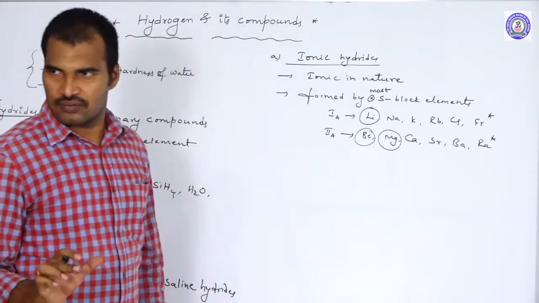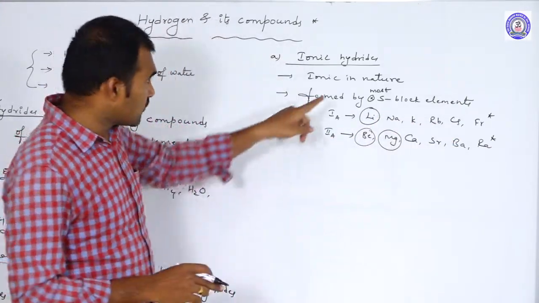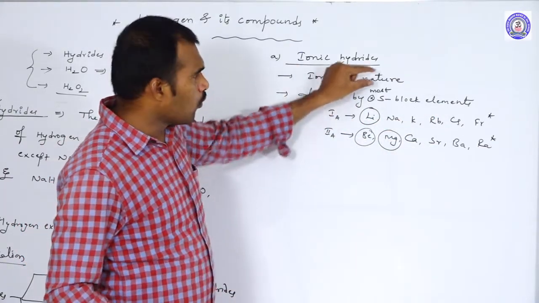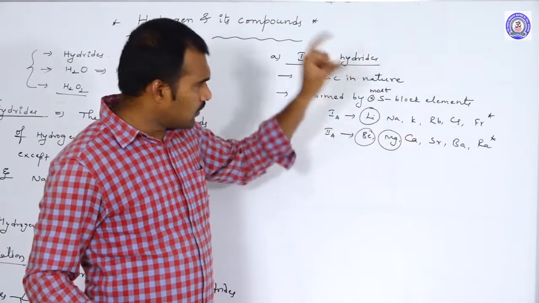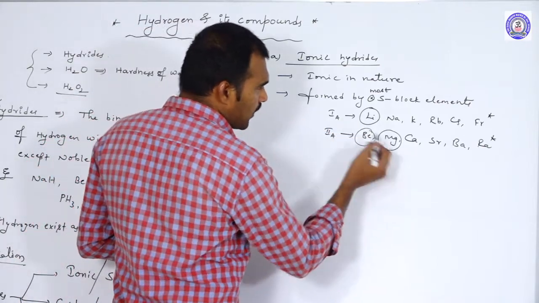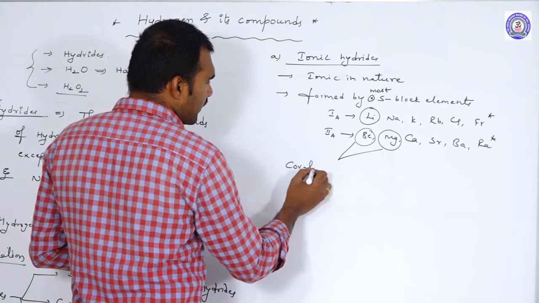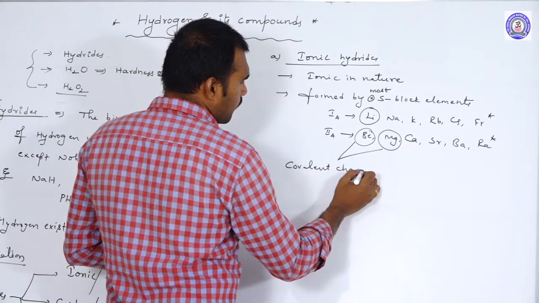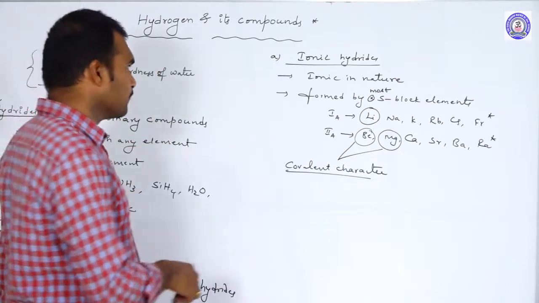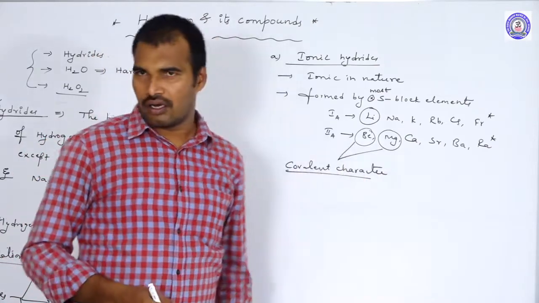In that, except beryllium, magnesium, and lithium, all the remaining elements form ionic hydrides. I told you, that is why most of the S block elements, not all. Ionic hydrides are formed by most of the S block elements. In the S block, which elements cannot form ionic hydrides? Lithium, beryllium, and magnesium. These three elements show covalent character. These hydrides show covalent character. There is a reason.